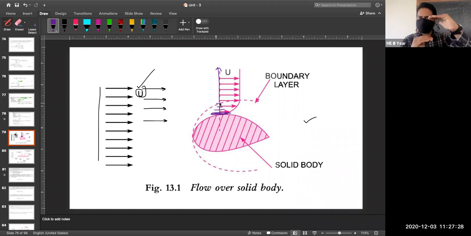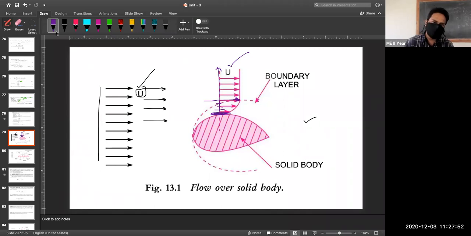It means in different layers the velocity will increase, and once it reaches a point where the velocity of the layer of the fluid is equal to the mainstream velocity, that is represented by capital U.